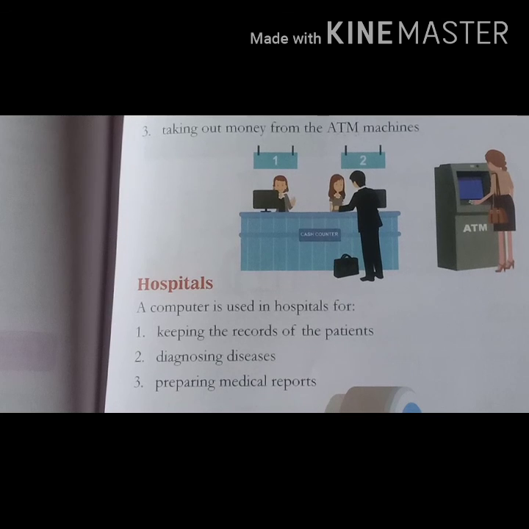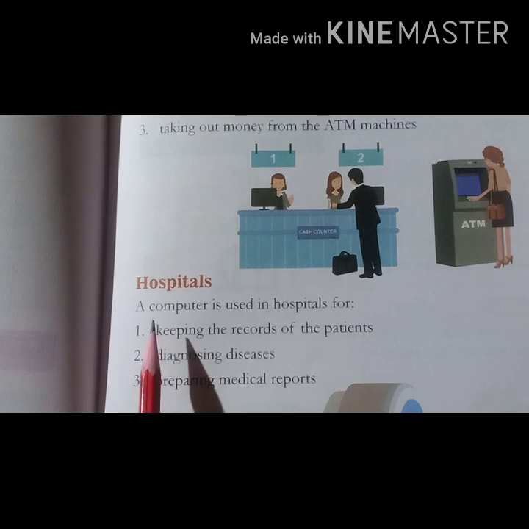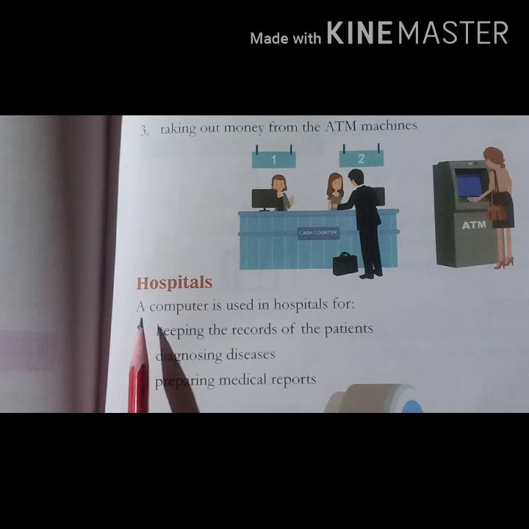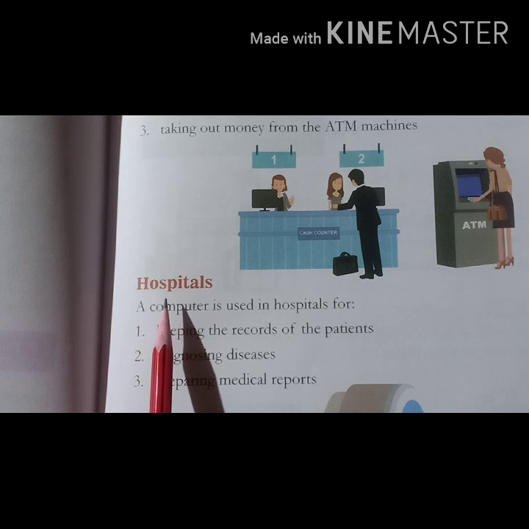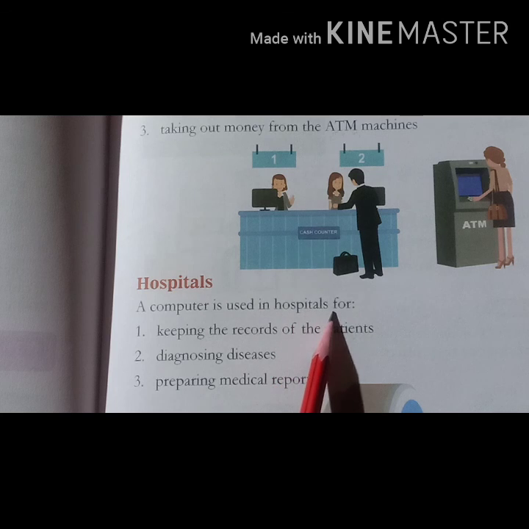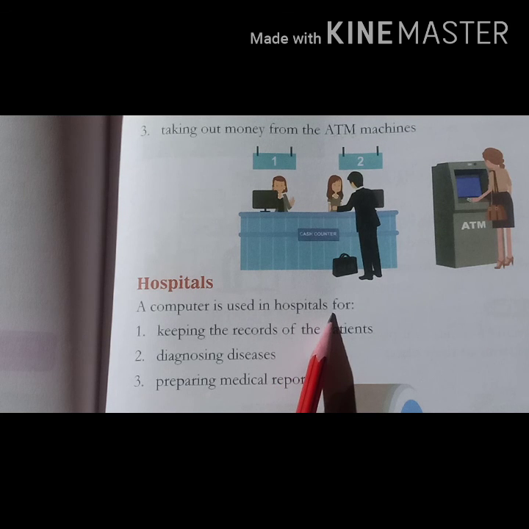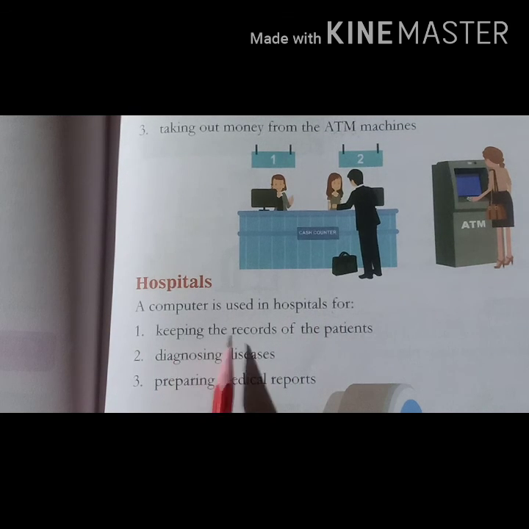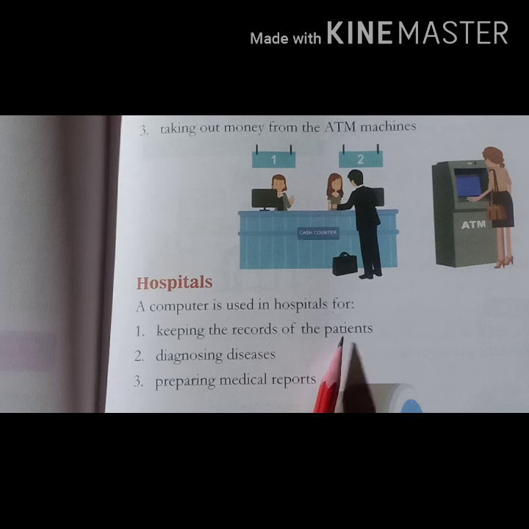Next place is hospitals. Hospitals are very important. When we fall sick, we have to go to the hospital for treatment. So what is the use of computer in hospital? Keeping the records of the patients.